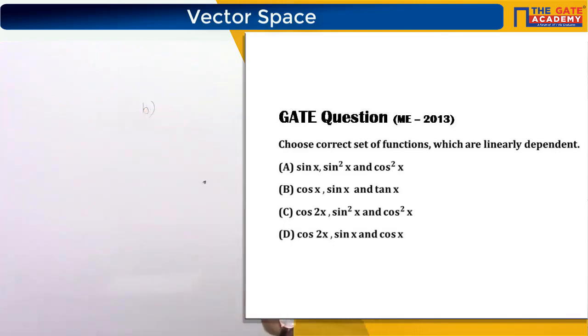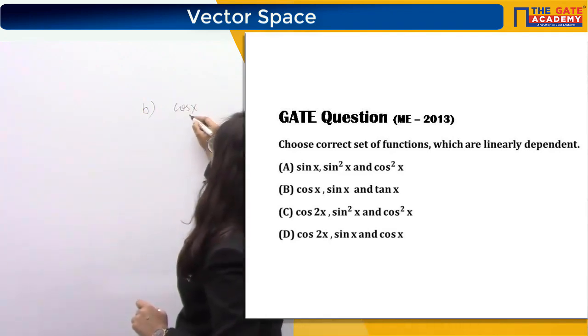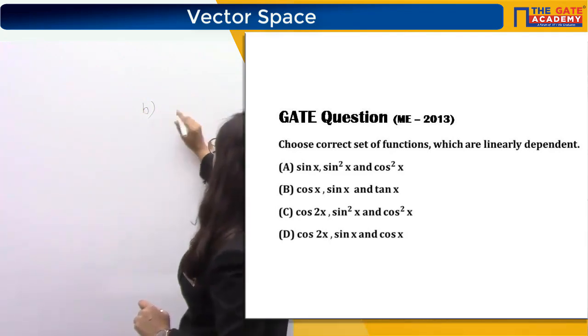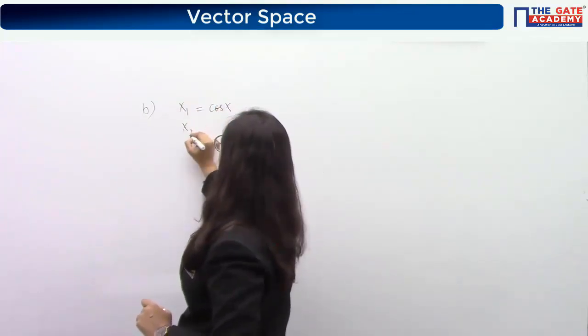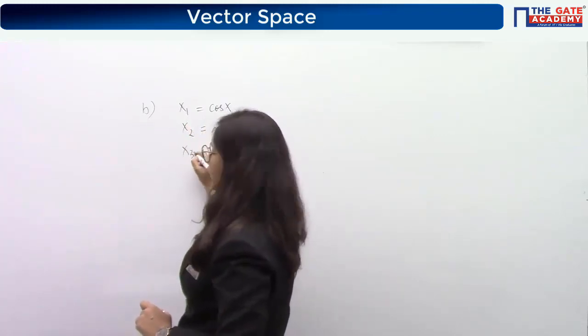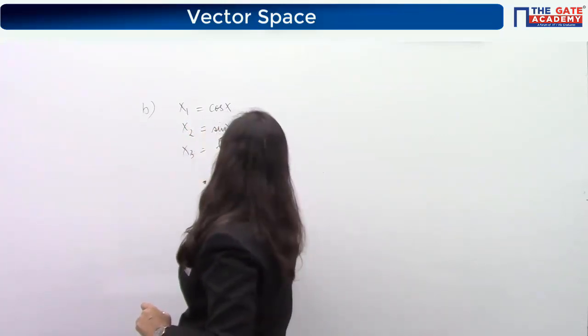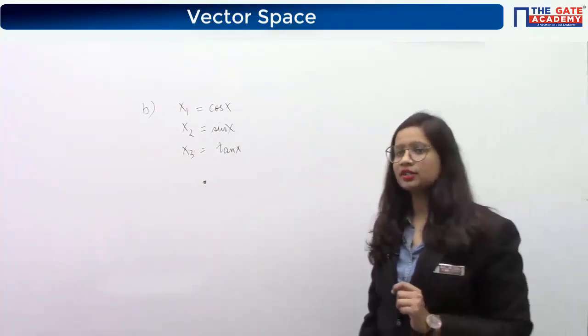How many of you are thinking why option B is not the answer? If I look at option B, you have been given 3 functions. Let's say I'm naming them x1 as cos x, x2 as sin x, and x3 as tan x. How many of you are having this doubt that why option B is not the answer?